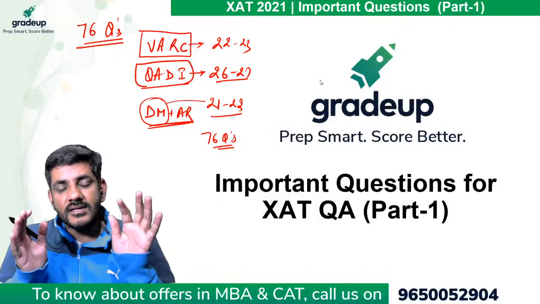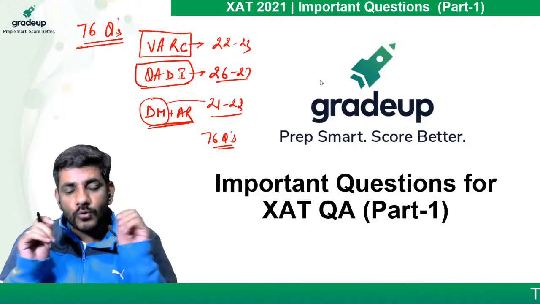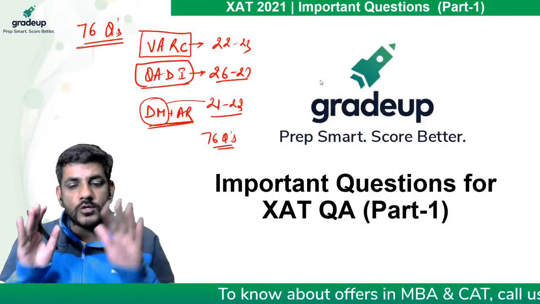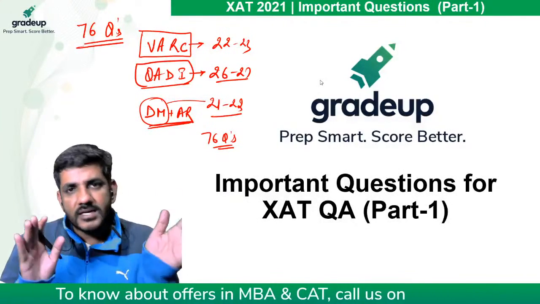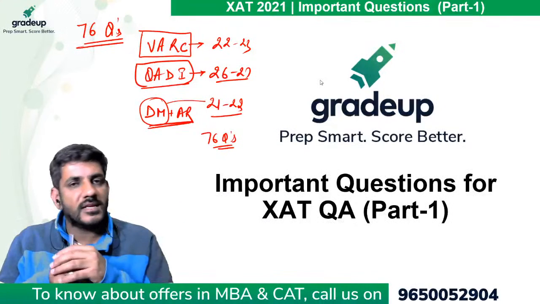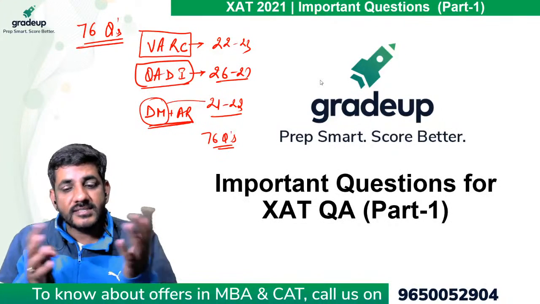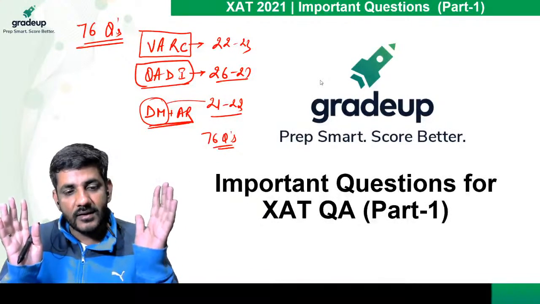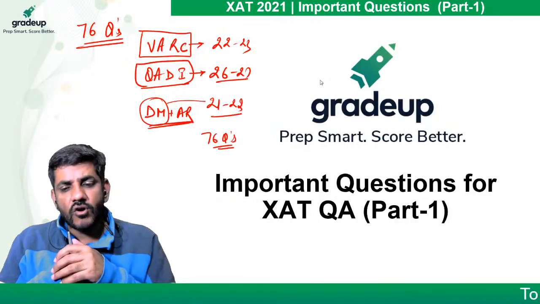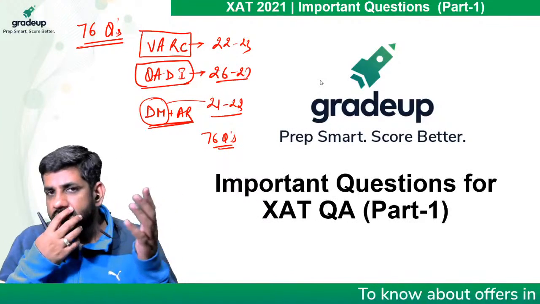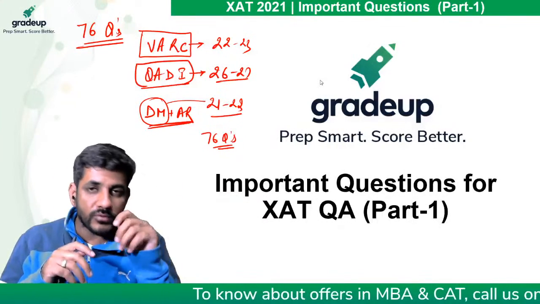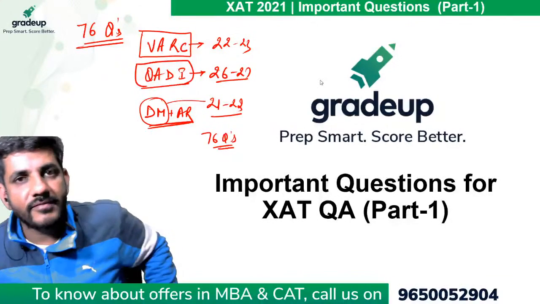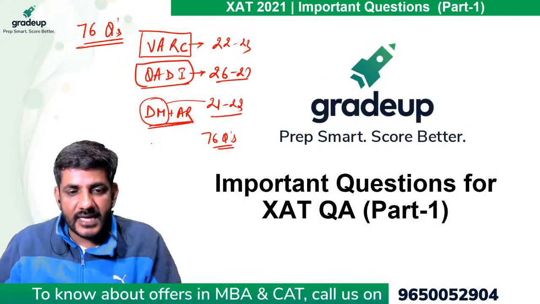The point is that, apart from CAT, I feel this is the only exam in which you will find that the quantitative ability would be more difficult with respect to CAT, right? Decision making is not there at all. Decision making to aata hi CAT mein hai, right? And when I say verbal ability and reading comprehension, the level of ZAT's VARC is almost similar to that of CAT. So that means you can say overall the paper is a little more difficult.